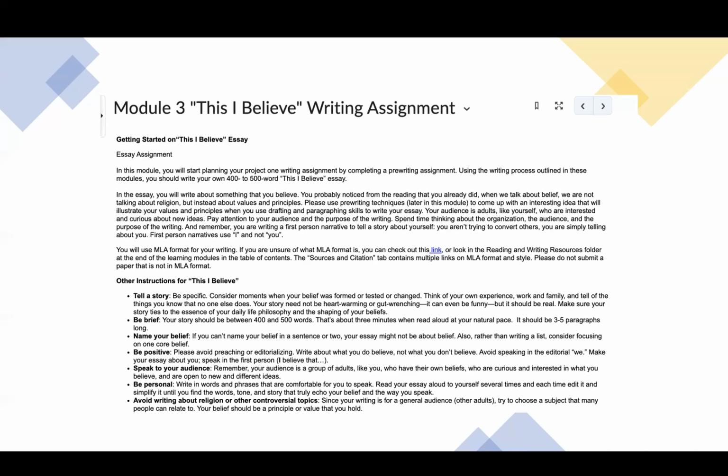It'll be similar to what we looked at last week, where we saw example essays. You're going to write your own, and you're going to focus on your own belief or value that you'd like to share with others. As you read these instructions, if you have questions, please let me know. But remember, we're just planning the assignment this week. We're not developing a full draft yet.